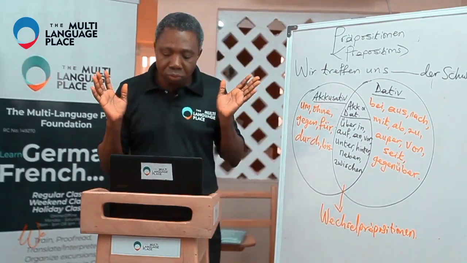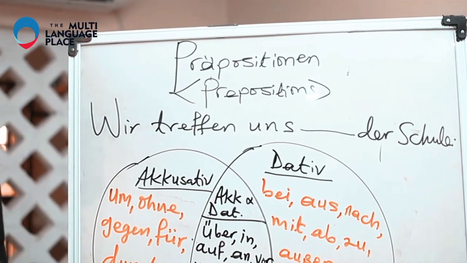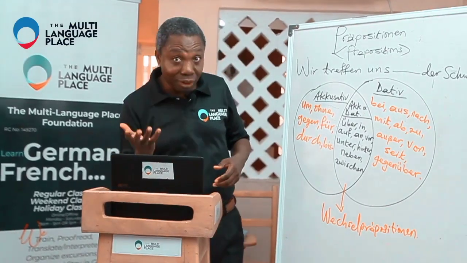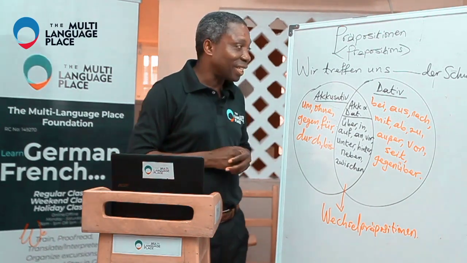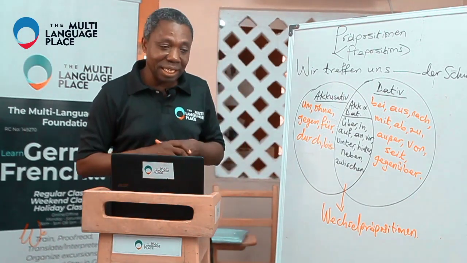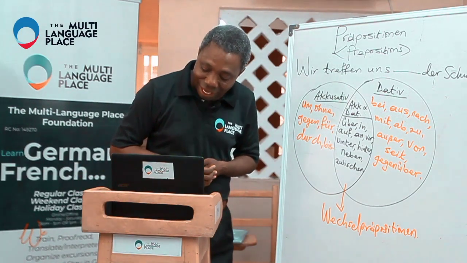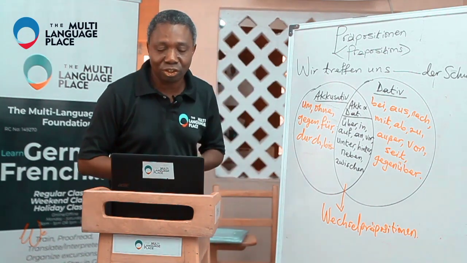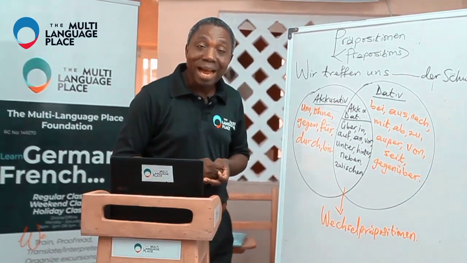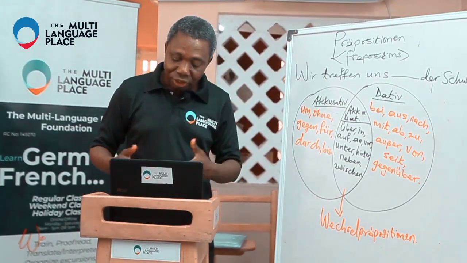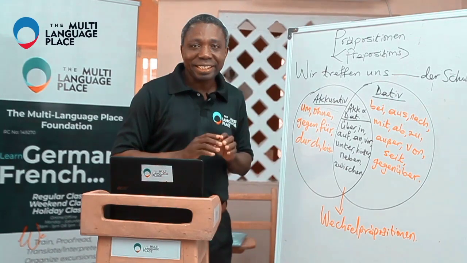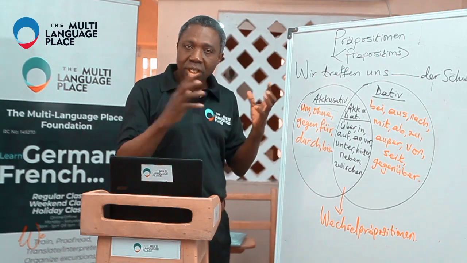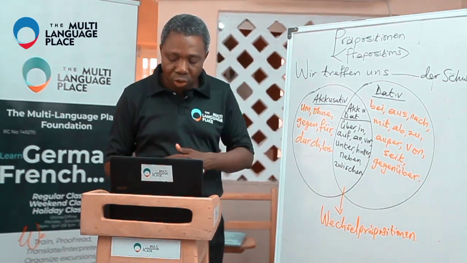We have what we call parts of speech, and preposition is also a part of speech. We have verb, noun, adjective, adverb, and all that, but preposition is also a part of speech, which is very important in the German language. Now, how do we describe prepositions? Prepositions describe the relationship that exists between people or things.